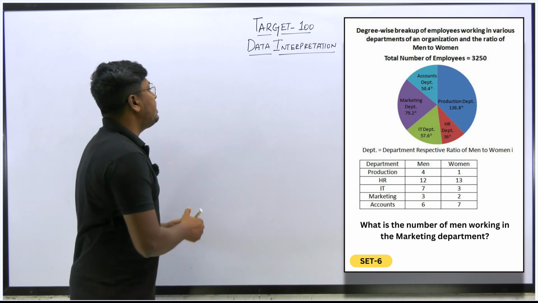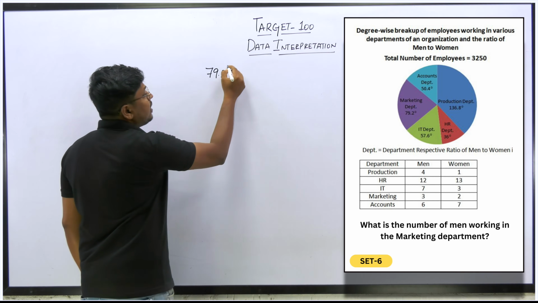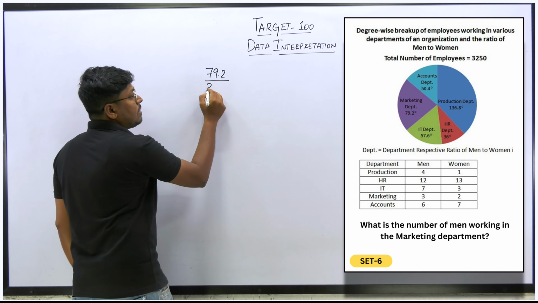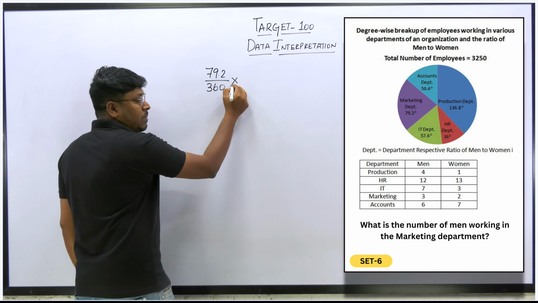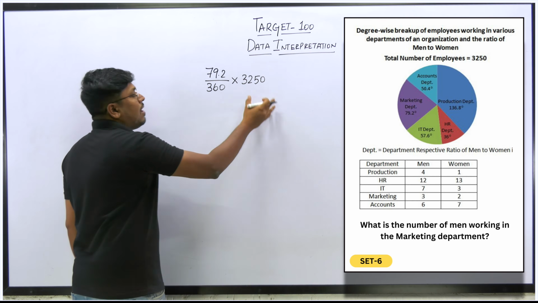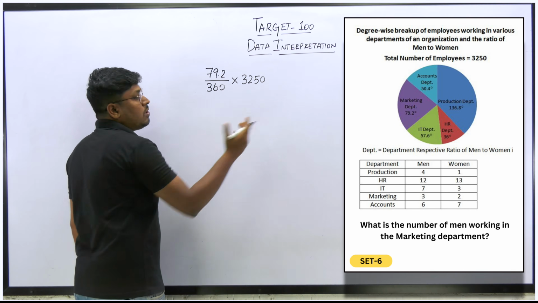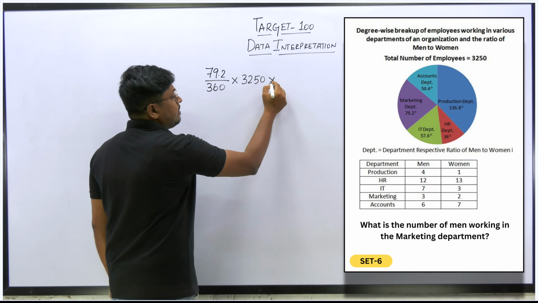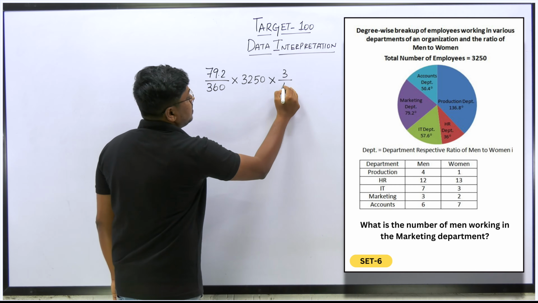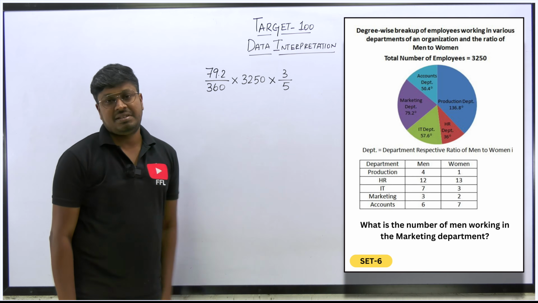So first, marketing department, what is the degree value? 79.2 degrees of people are working in the marketing department. In order to remove the degree, divide by 360, right? Multiplied by the total number of employees, 3250. You don't need to first find how many people are working in marketing and then find men. You just directly multiply here itself. So in the table chart, marketing department, men is in the ratio 3, total will be 5. That's it. If you write it in a single step, solving a question will be easy.